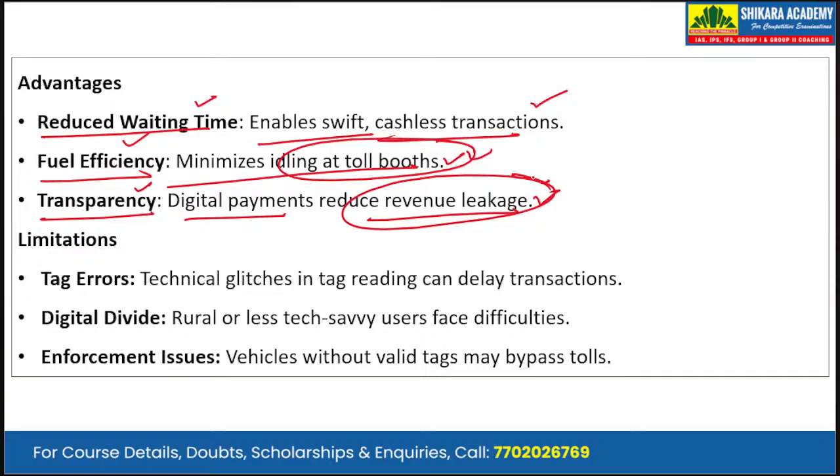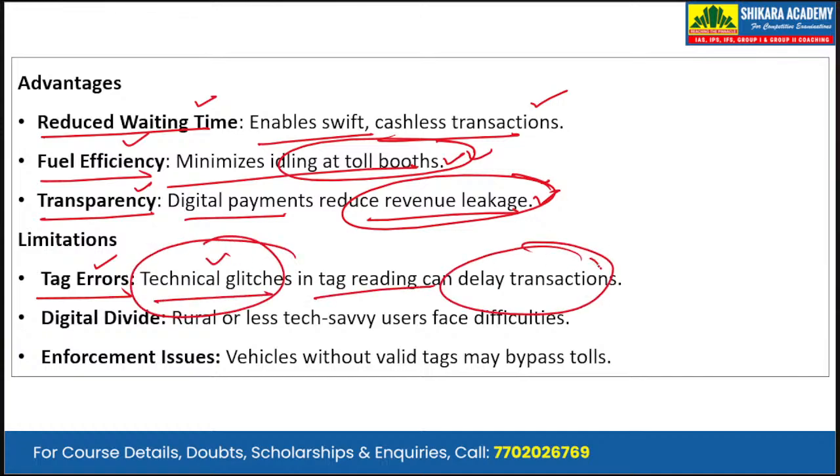But there are certain limitations to it. Limitations like FASTag errors. This is a technology, so technical glitches in tag reading can delay transactions. Many a time you halt in front of the boom barrier and the gate doesn't open, so there is a lag. Second is the digital divide.